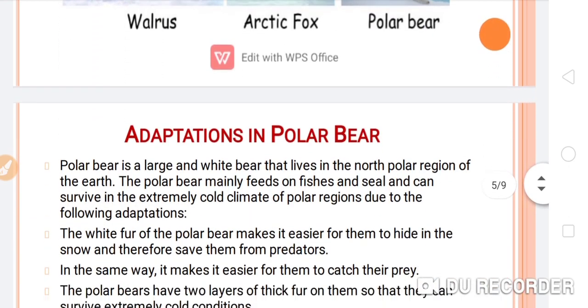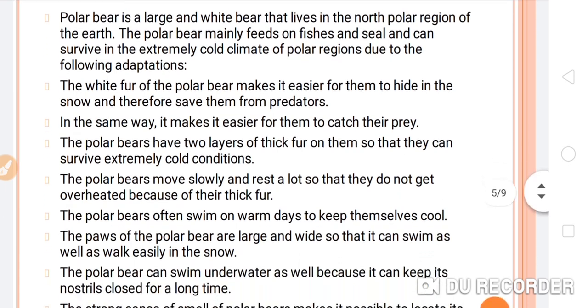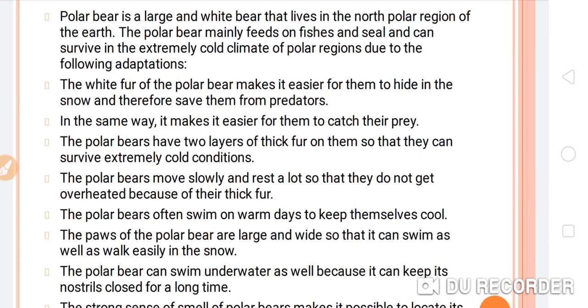Now, adaptation in the polar bear. Let's see, students, what adaptive features the polar bear carries to survive in these critical conditions. The polar bear is a large, white bear that lives in the North Pole region of the earth. The polar bear mainly feeds on fishes and seals and can survive in the extremely cold climate of the polar region due to the following adaptations.